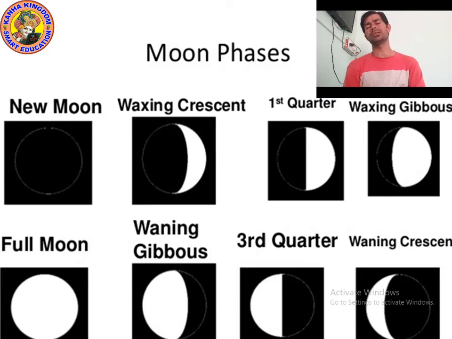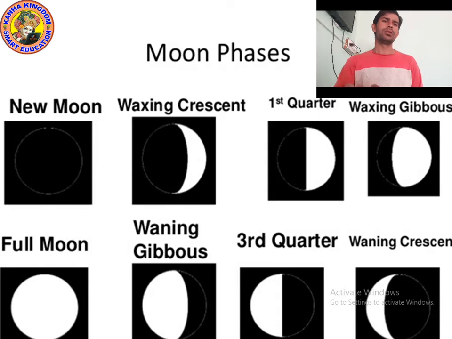One revolution also takes around 27.3 days. So the revolution around the earth and the rotation happen at the same rate. This is why we always see the same side of the moon. The moon seems to shine because it reflects sunlight.